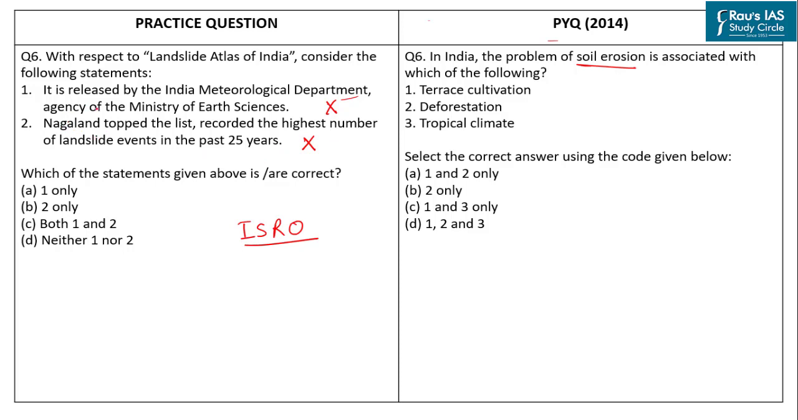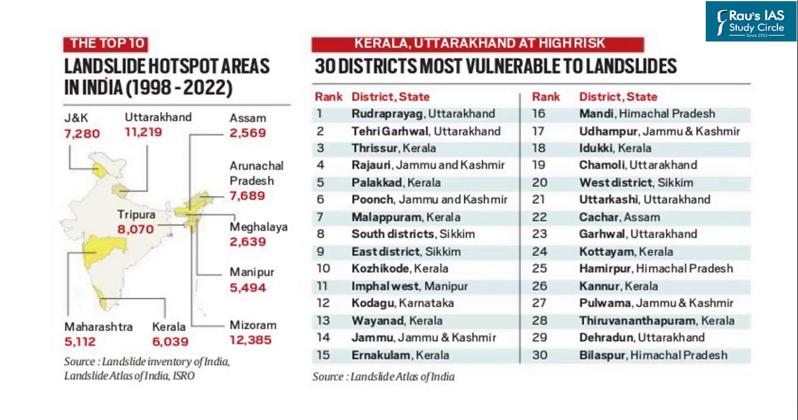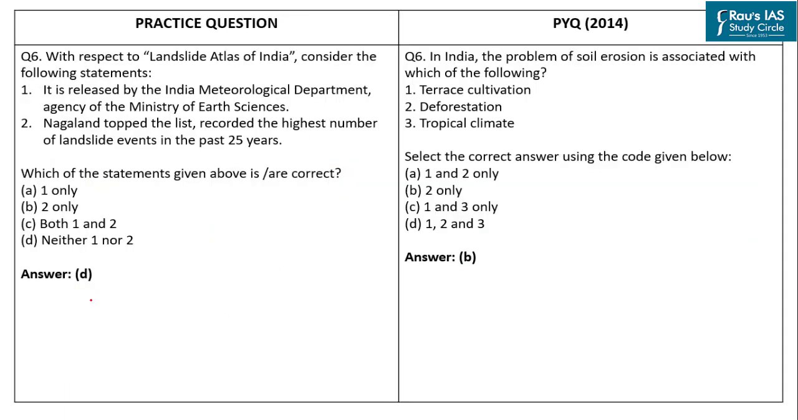This is because not Nagaland but Mizoram has experienced the highest number of landslide events in India in the past 25 years. So these are the top 10 landslide hotspot areas in India. As per this report, in the period of 25 years from 1998 to 2022, Mizoram witnessed the highest incidence of landslides. Mizoram was followed by Uttarakhand and Tripura. So the correct answer to this practice question is option D, and the correct answer to our UPSC PYQ is option B.